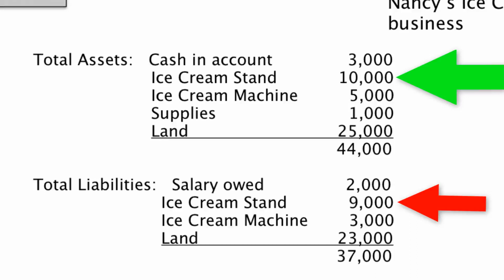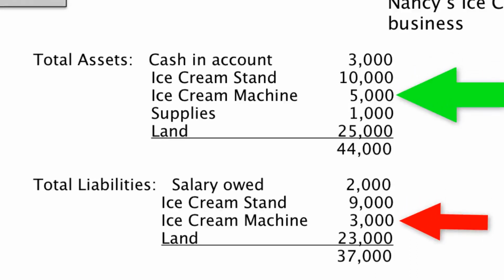Then we look at the ice cream machine, and we have the same exact thing. The machine might be worth $5,000, but $3,000 of that is still debt because Nancy doesn't own the ice cream machine. She took out a loan in order to buy it. So she owns $2,000 of the $5,000. And then we look at the land.